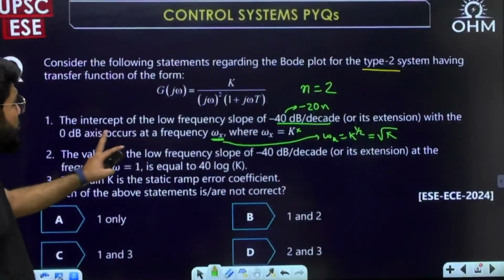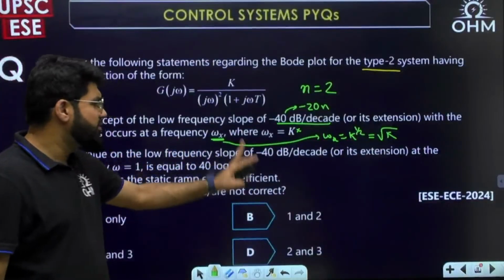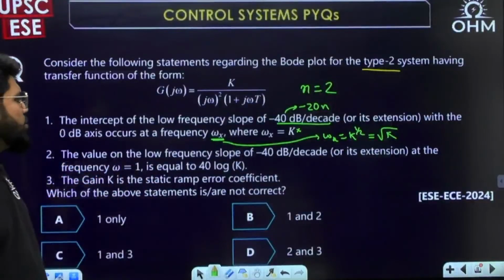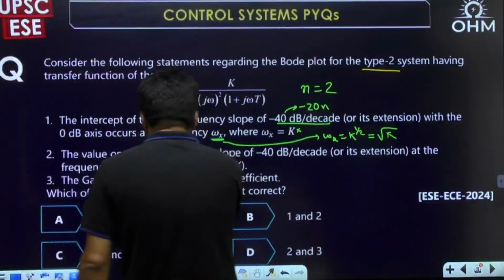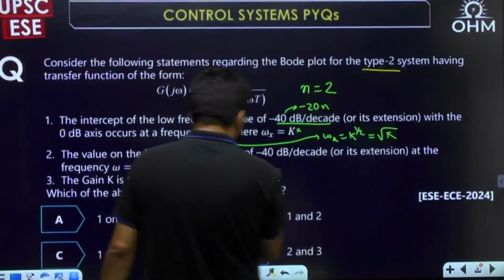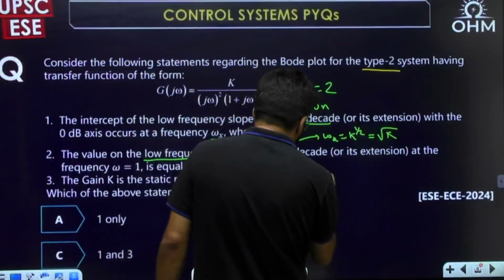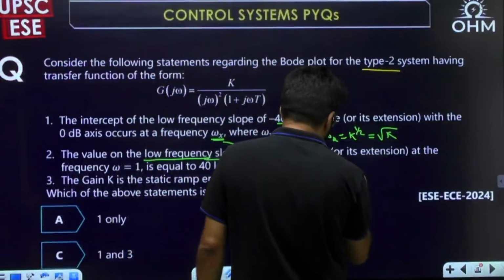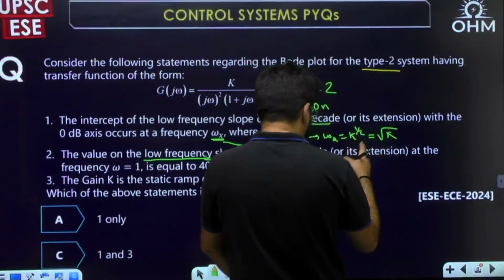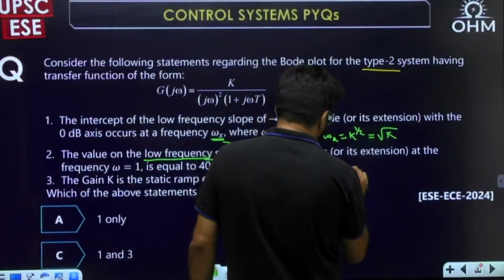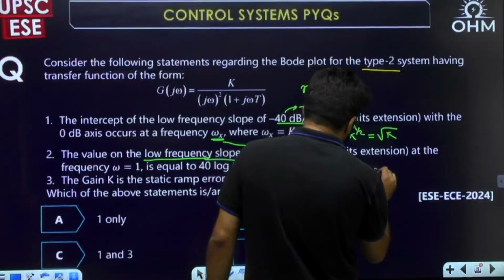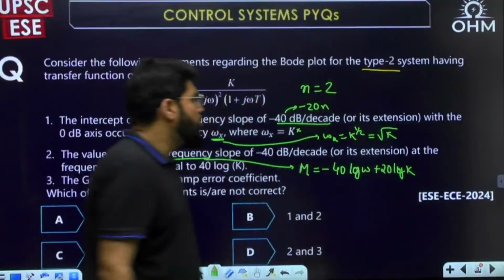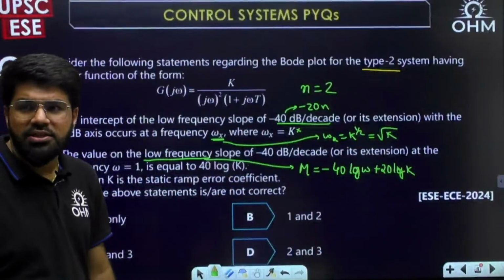The value on the low frequency slope of minus 40 decibel per decade, or its extension, at the frequency omega equal to 1. So how much? What is that low frequency formula? The initial formula, as I told you, has poles at origin, not zeros at origin. So minus 20n becomes minus 40. So minus 40 log omega plus 20 log k. That is the initial part formula.